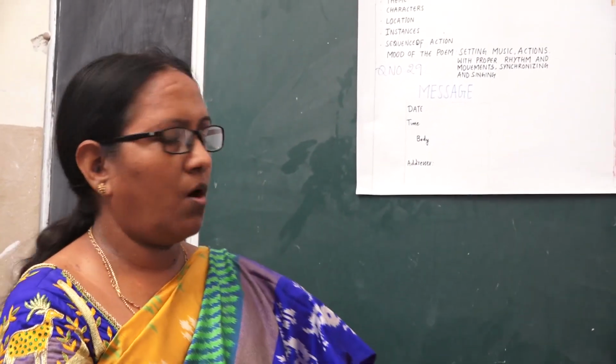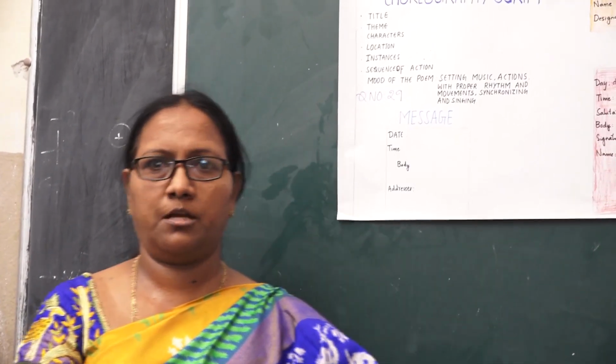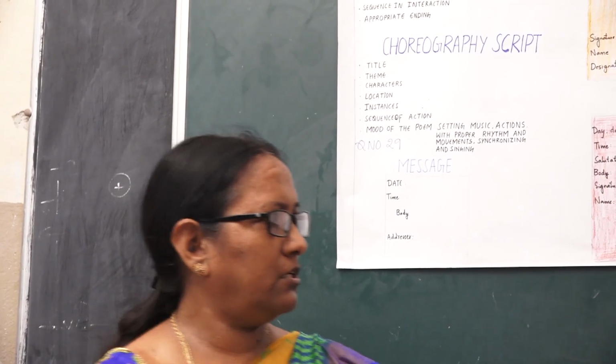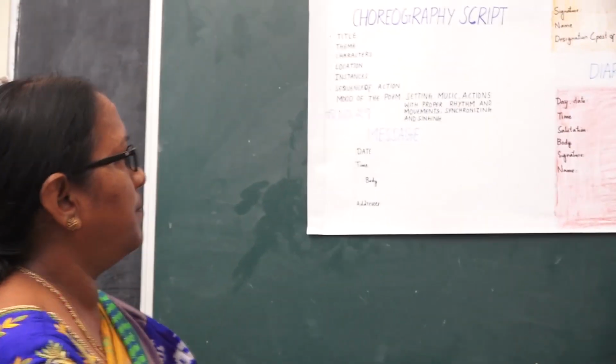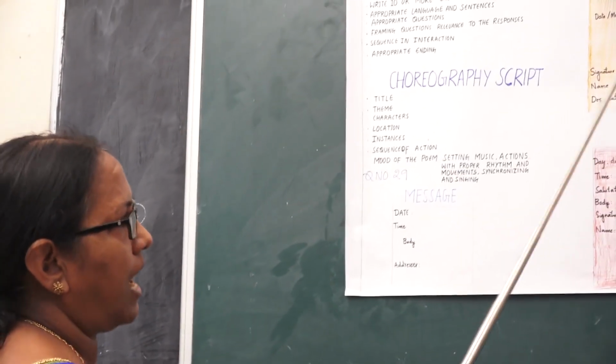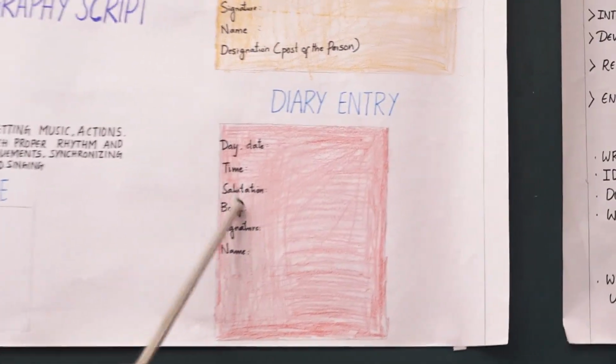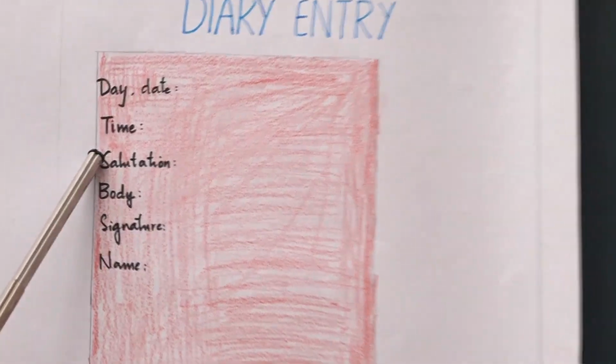Thank you. Now coming to lesson number 29, minor discourses. We have three minor discourses: the message, notice and diary entry. So, what is a message? A message is a verbal or written communication to a person.